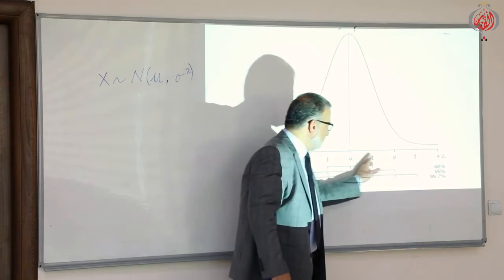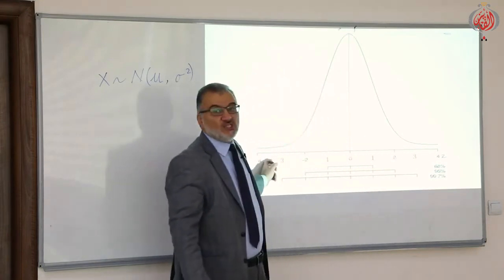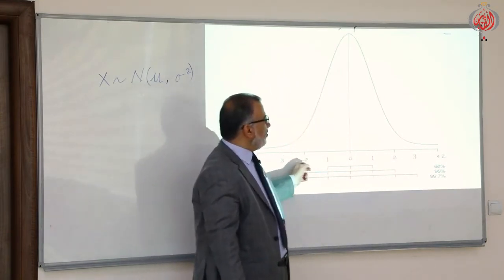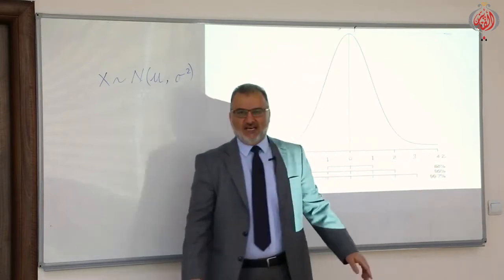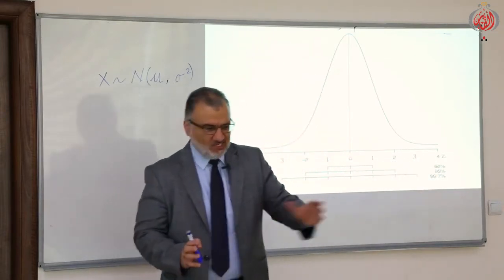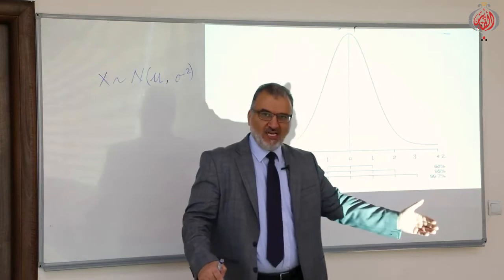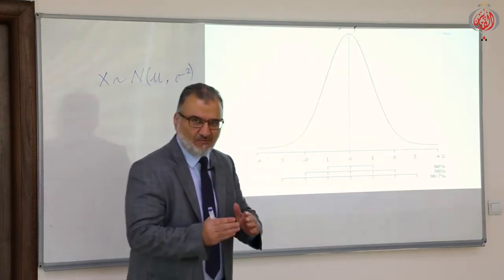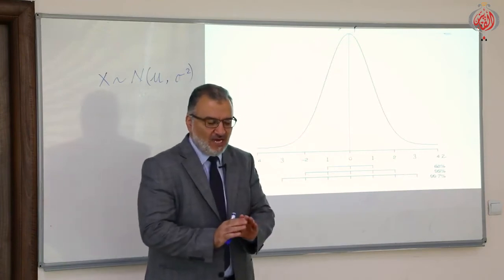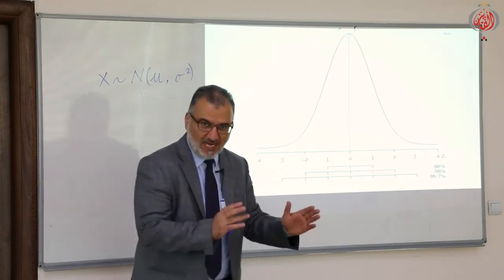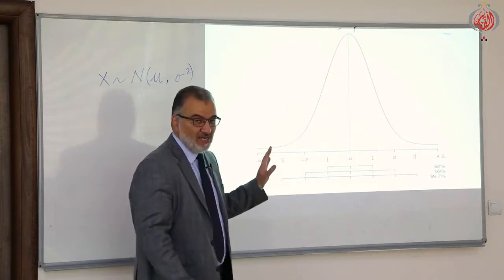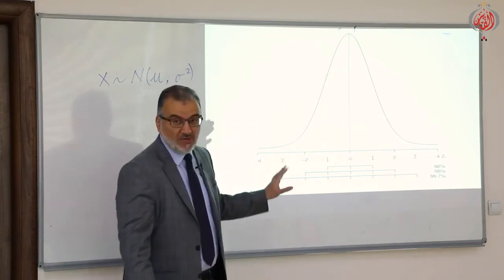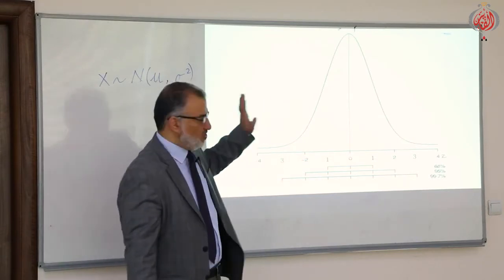What is this line? This line is not the x-axis. We will call it the z-axis. We are changing x into z. Inshallah, we will give you another lecture on the process of standardizing. But now, I will speak about how to find the probability directly from the standard normal distribution.